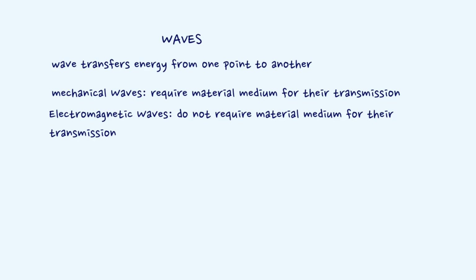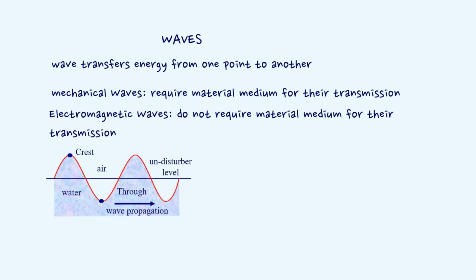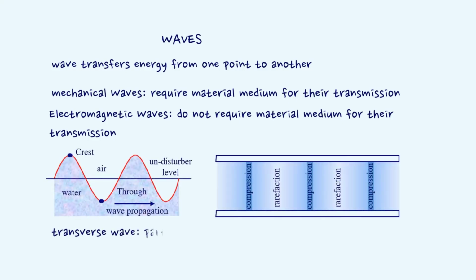A mechanical wave propagates in the form of a disturbance that travels through a medium due to repeated periodic motion of the particles of the medium about their mean position. The motion is transferred from particle to particle without the transfer of matter. Mechanical waves can be of two types, transverse wave and longitudinal wave.